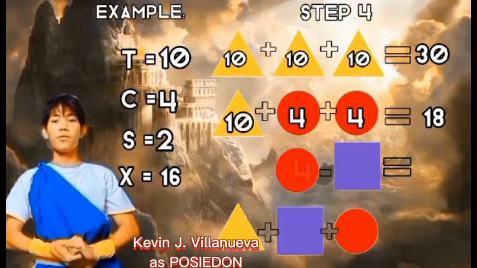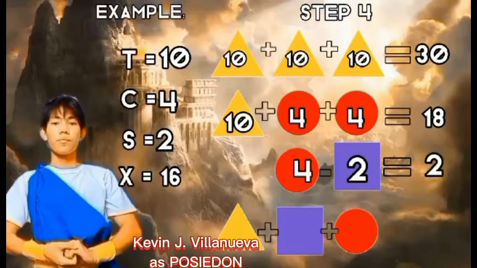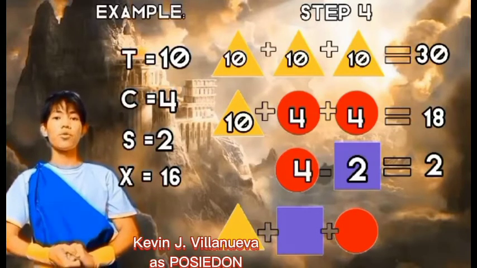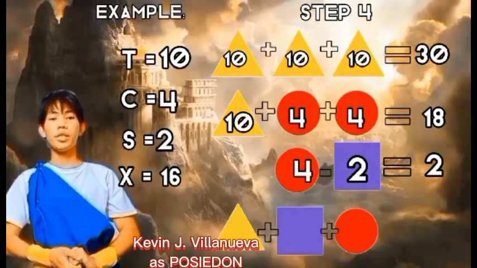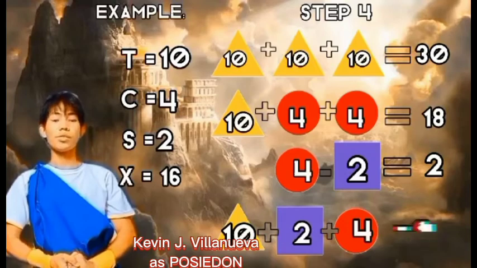If the circle is 4 and the square is 2, the third equation will be equal to 2. And by confirming these 3 equations are correct, we can now say this is really 10, this is 4, and this is 2. So our answer is really 16.